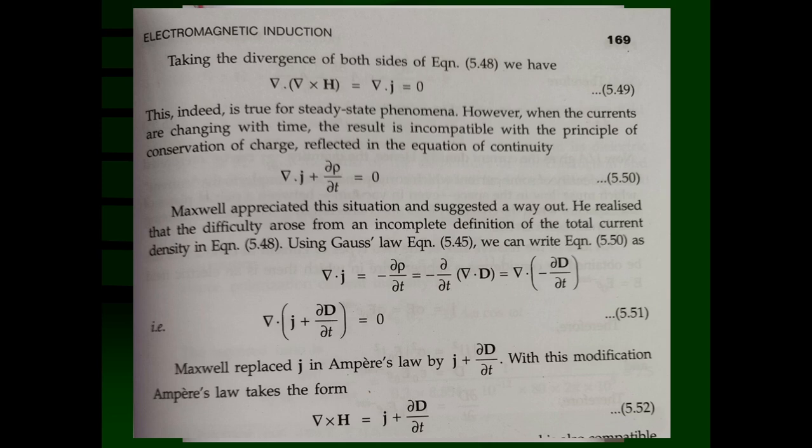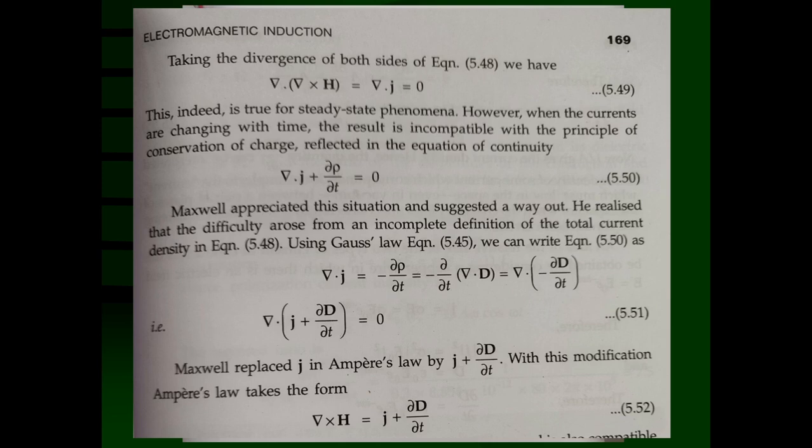In that case, this equation of continuity is true. Then the current passing through any cross-sectional area is going to be constant. That means, according to Kirchhoff's law, the amount of charge leaving any area of the cross-sectional surface of a conductor is equal to the amount of charge entering any area of the cross-sectional surface of that conductor.